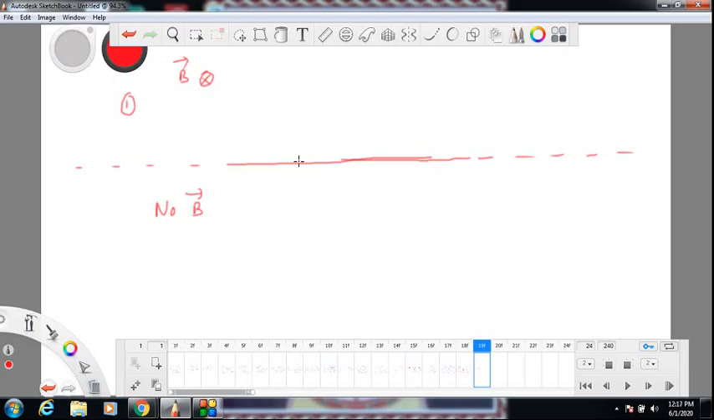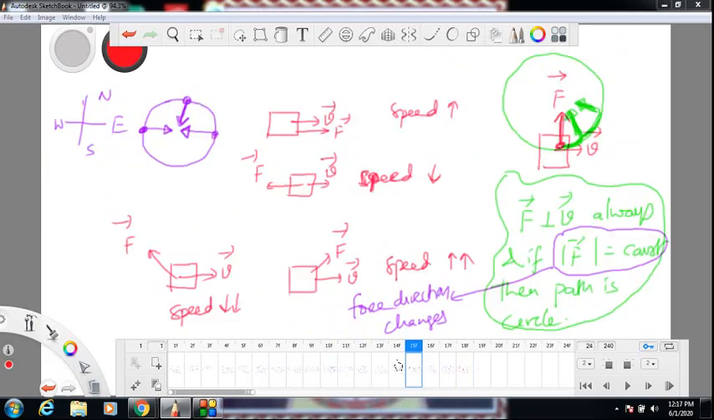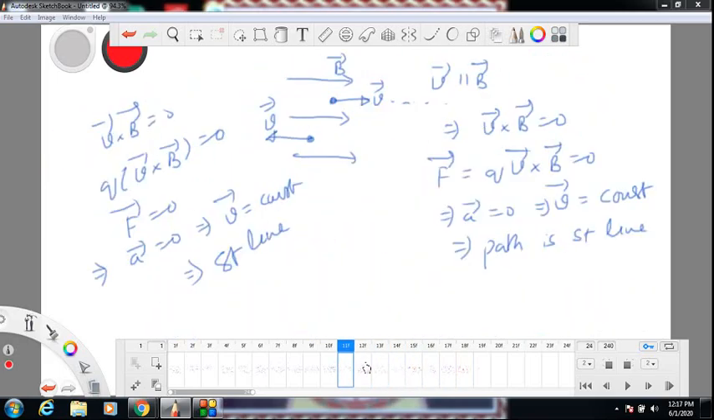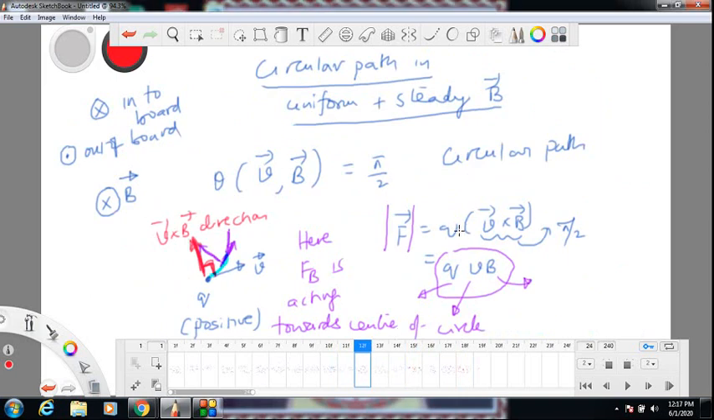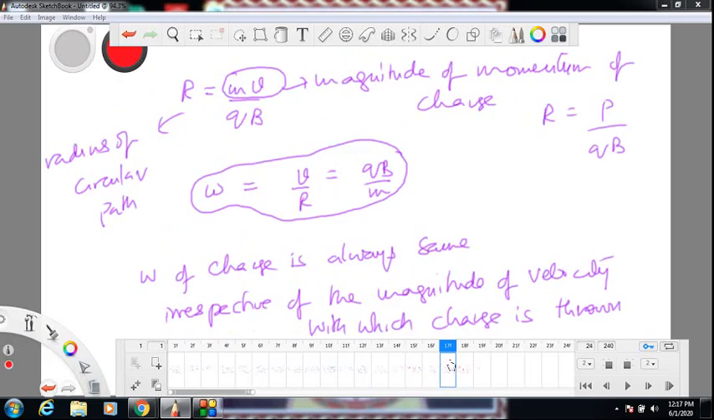Now, one more thing I want to tell you before I go to this example. Force is given by q v cross b. V cross b gives the direction of force, but that is only for positive charge. Please note this. I have been taking positive charge here. So direction of force is along v cross b for positive charge. If it is a negative charge, you must reverse the direction of v cross b. Force will be opposite to v cross b for negative charges. Keep that in mind. Force is along v cross b for positive charge, and opposite to v cross b for negative charge.